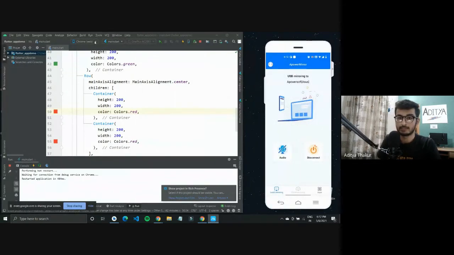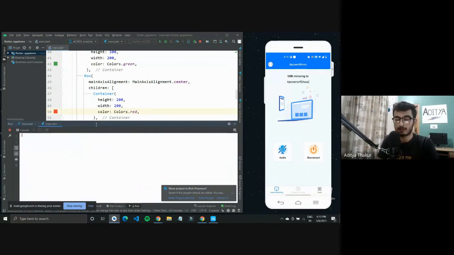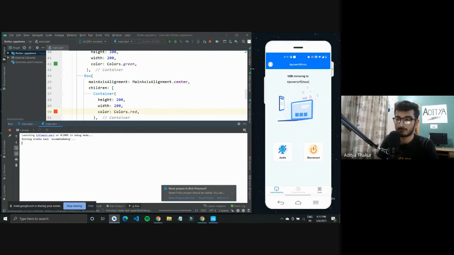And to run this application on my mobile device, I'll change my output device and again run the application. So it should take some time. Whenever you are running on an Android device, what it will do is it will build an APK and it would install that APK. But you can even see the live changes happen on your mobile device, like we did.